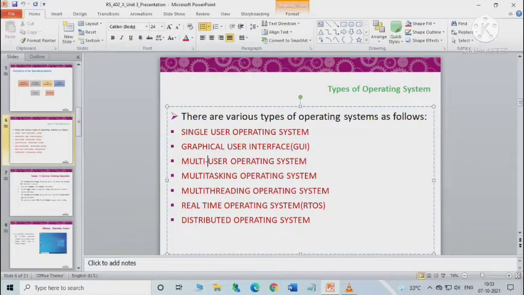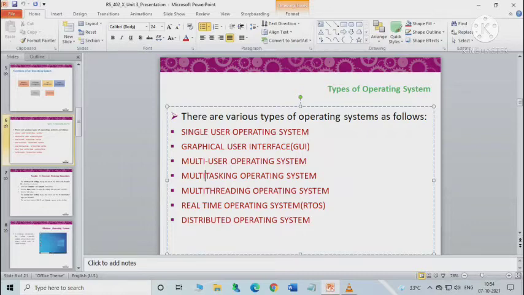Okay, next operating system is multitasking operating system. The ability to perform more than one task at a single instant of time is called multitasking. The word is multitasking, that means multiple tasks. So an operating system that is capable of doing multiple tasks or executing processes while using common processing resources like CPU, okay, that is known as the multitasking operating system.